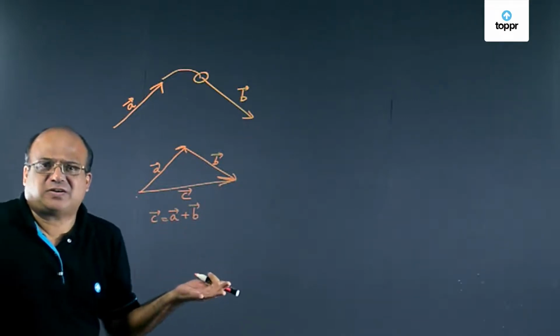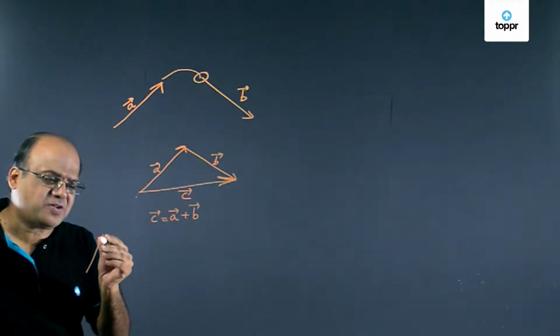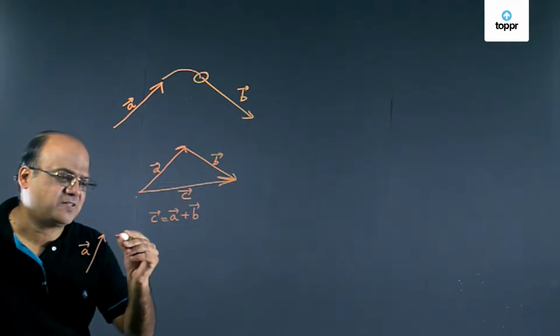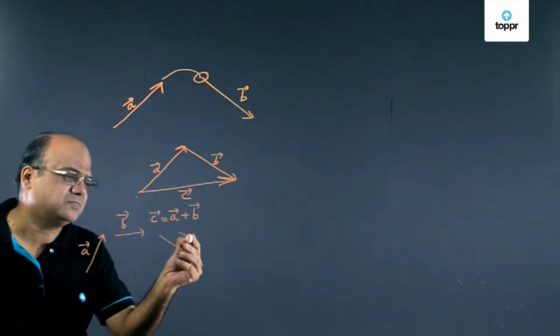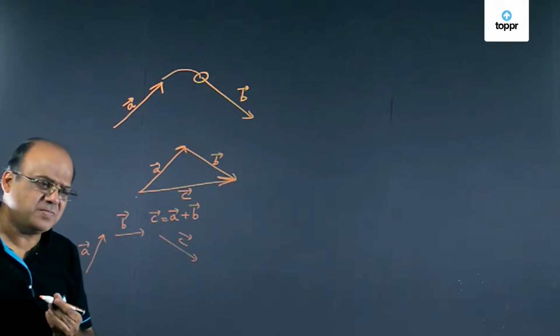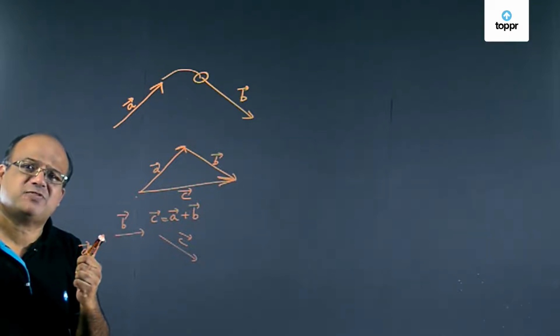Suppose we got more vectors, then we have got polygon method. Suppose we got this as A vector, this is B vector, and this is C vector. So how to add them? Keep on shifting tail of the next vector to the head of the previous vector.